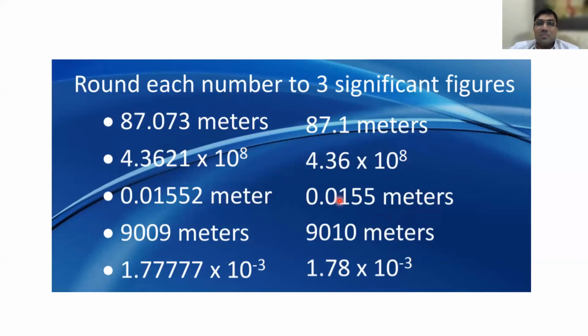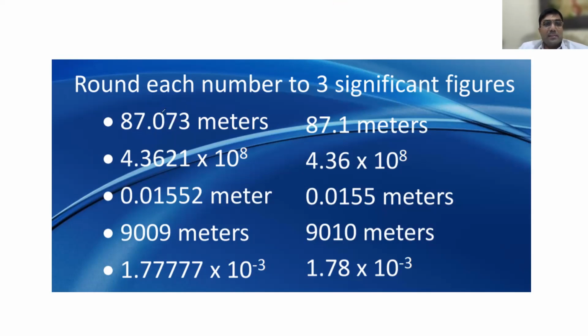Now, some more. Round each number to 3 significant figures. 3 significant figures means the first 3, up to 3. Here the fourth digit is 7. Are you following? So what you do is add 1.